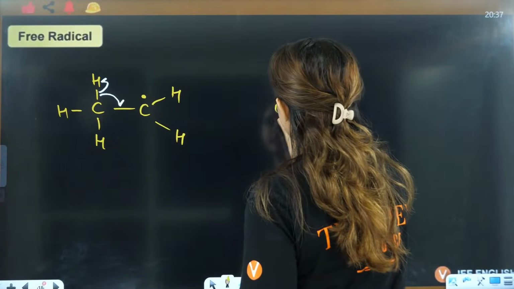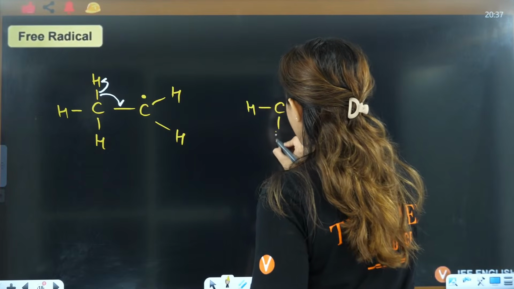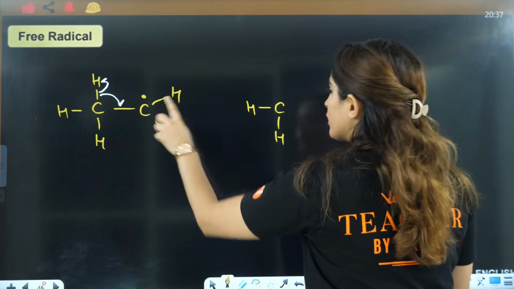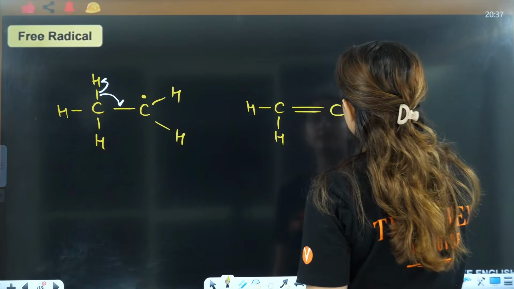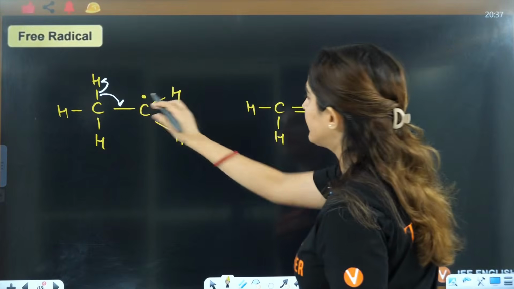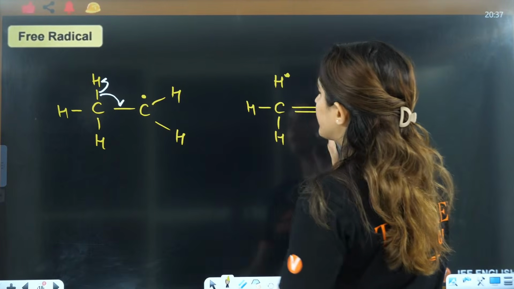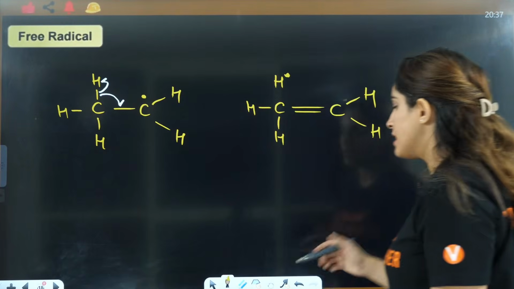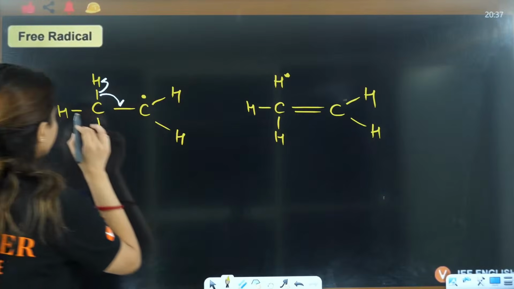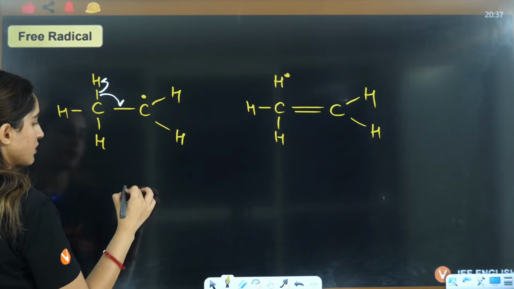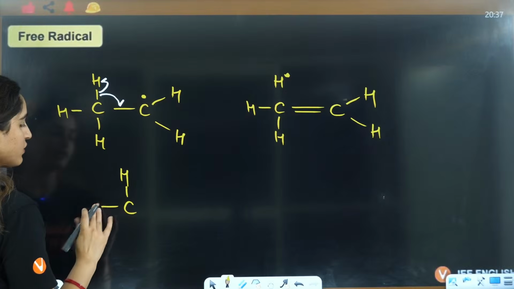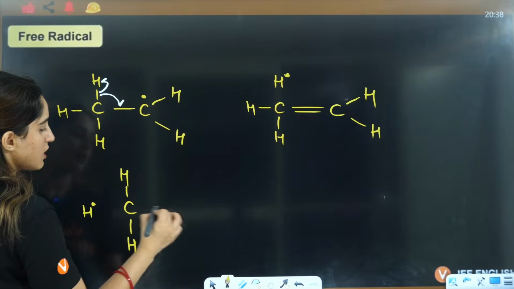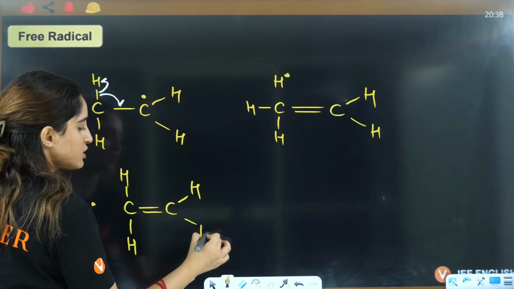You will have C, this is H, this is H. Now one free radical from this carbon and one free radical already here will make a double bond. This is H, this is H, and here with this H you will have one free radical that has shifted with homolytic cleavage, right? Similarly, if this hydrogen does homolytic cleavage, then you will have one H here and a double bond CH.